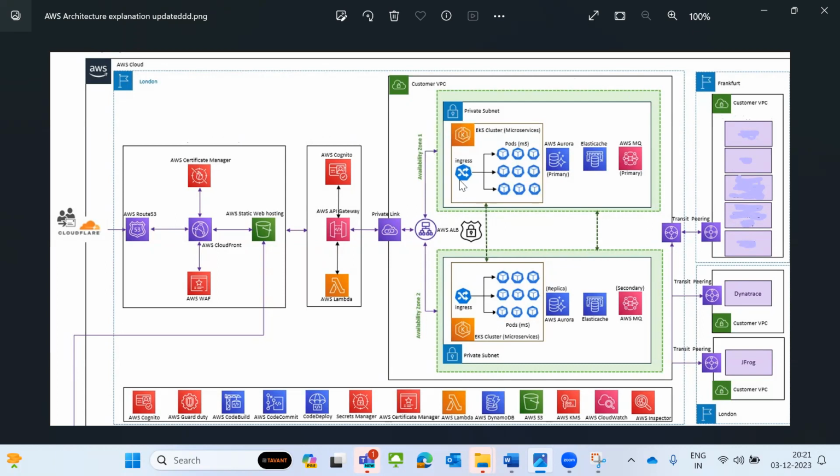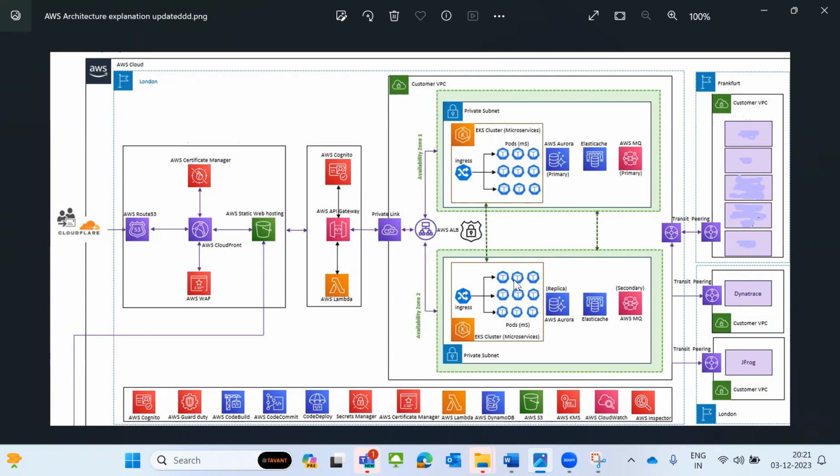Once it's the EC2 instance, I'm using an ingress load balancer. I chose the AWS ALB, Application Load Balancer. In Kubernetes itself, we can choose and create the load balancers. So this is the ingress load balancer. This is my EKS cluster. There is only one cluster, and I selected multiple regions.